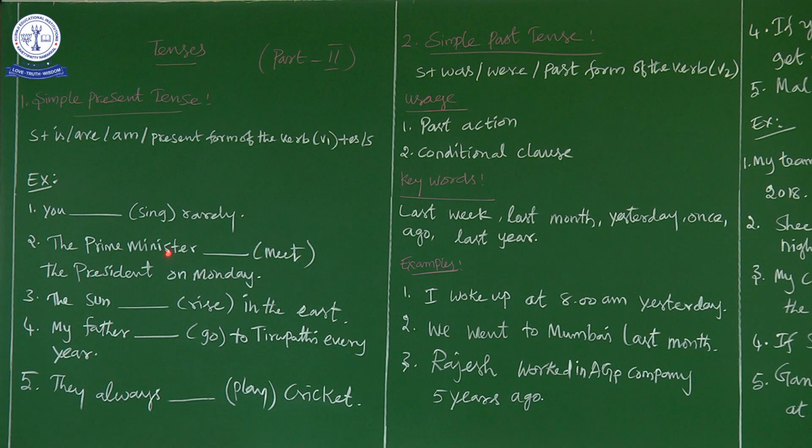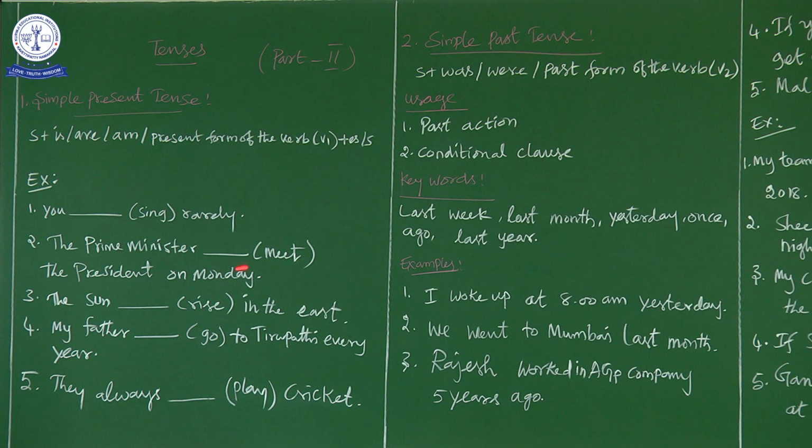So, now the Prime Minister, "meet" is the word given in the bracket, that is in present form. Okay, now we have to change this present form into our formula. What is the formula? Subject plus is, are, am, or the present form of the verb, plus es or s. Now, the Prime Minister meets the President on Monday. Since Monday is a fixed program, we have chosen simple present tense.